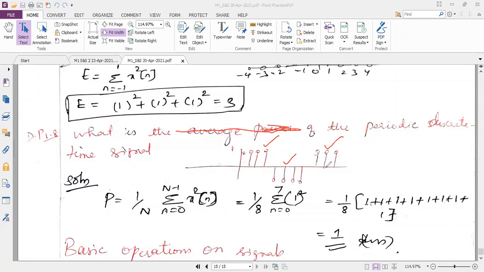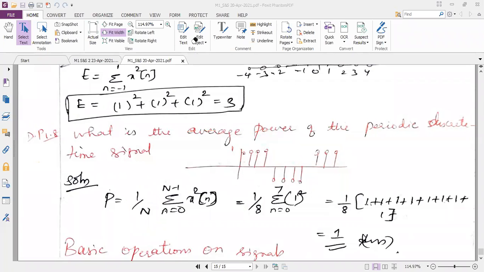Don't forget this. So now the power formula is 1 by N summation n equal to 0 to N minus 1, x square of n. I have to take always capital N, which is nothing but the number of samples. So I have to take only one complete cycle since it is a periodic repetition. If I take only one complete cycle, what will be the capital N value? Can you just count and tell me? 8. Very good. Capital N value is 8.